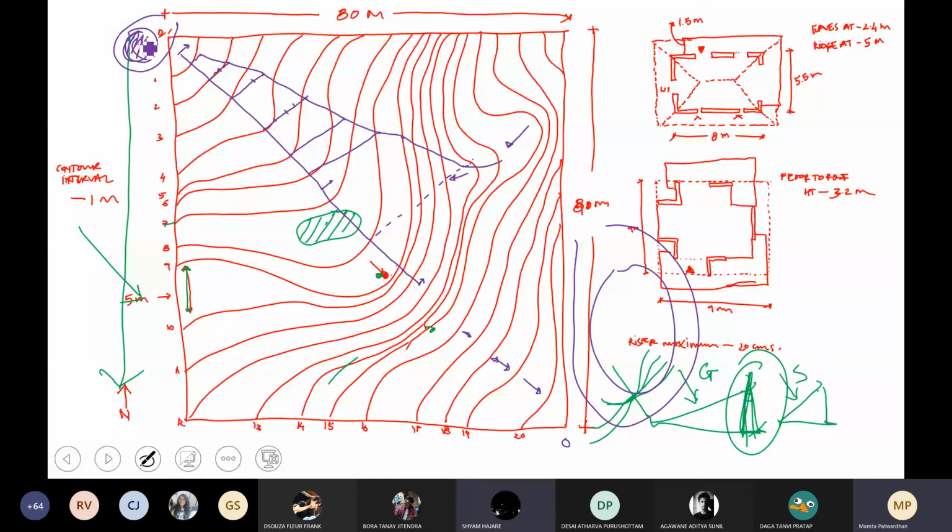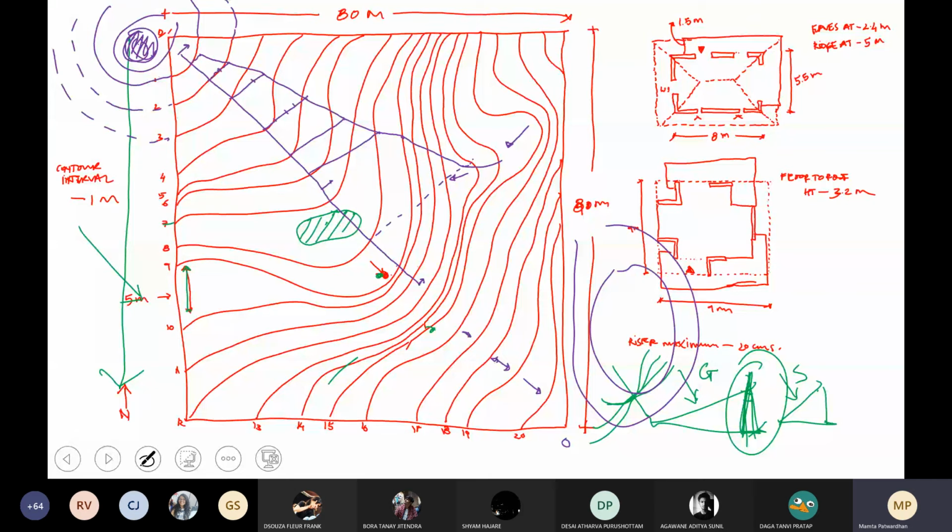You can imagine, right now we have cut the contour, but imagine that this contour goes like this. Suppose. So that will become your catchment.